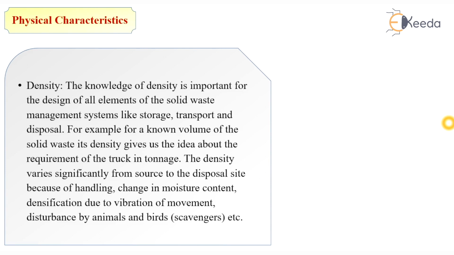For example, for a known volume of solid waste, its density gives us an idea about the requirement of the truck in tonnage. The density varies significantly from source to disposal site because of handling, change in moisture content, densification due to vibrations of movement, disturbances by animals and birds, etc. So the density of solid waste varies from place to place.